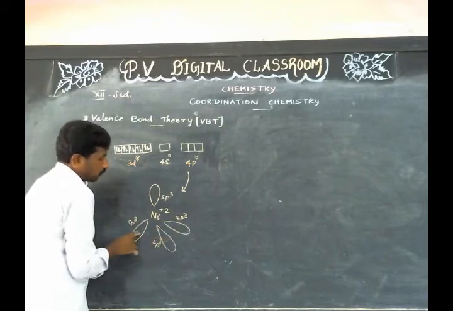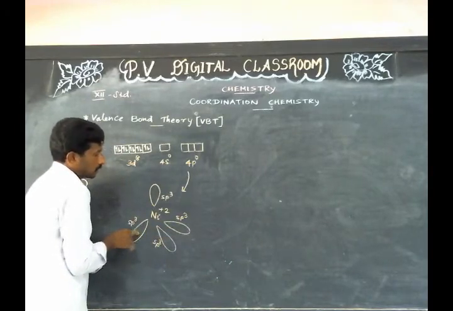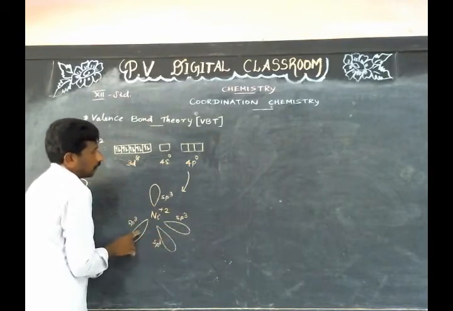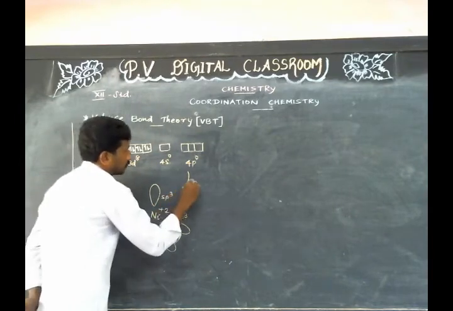These newly formed orbitals are called hybrid orbitals, and this process is called hybridization.